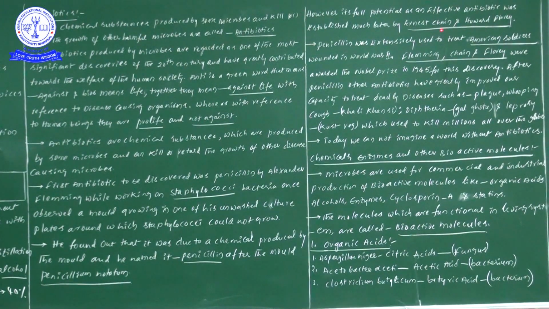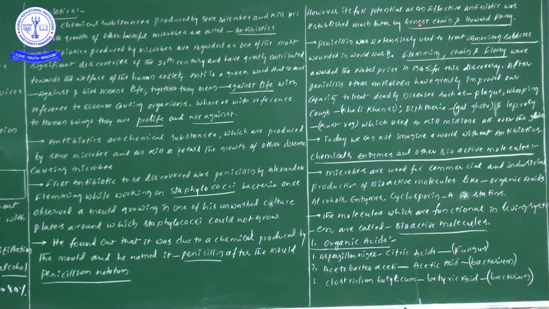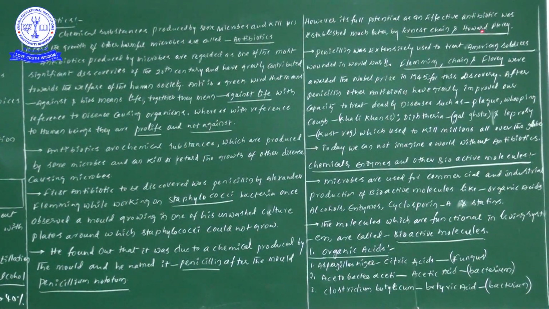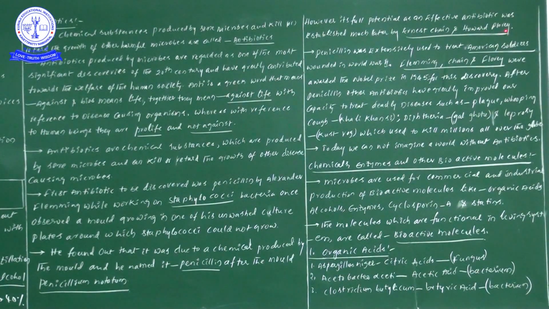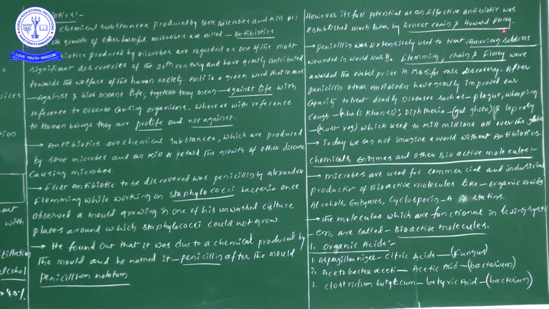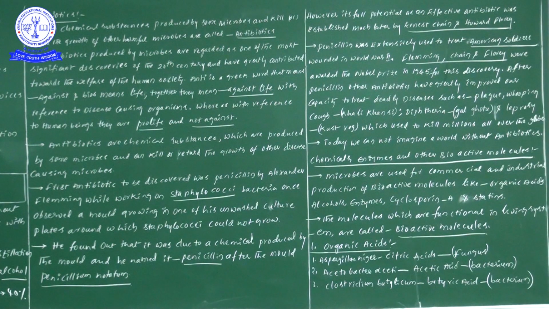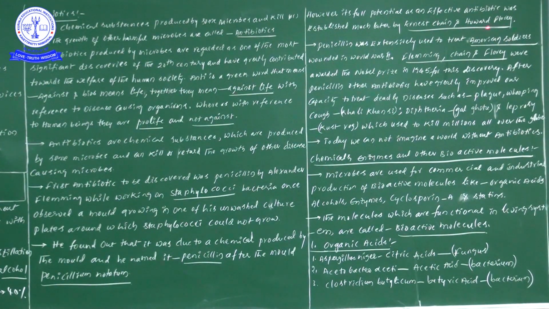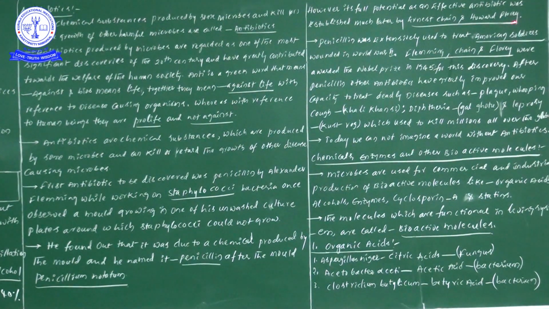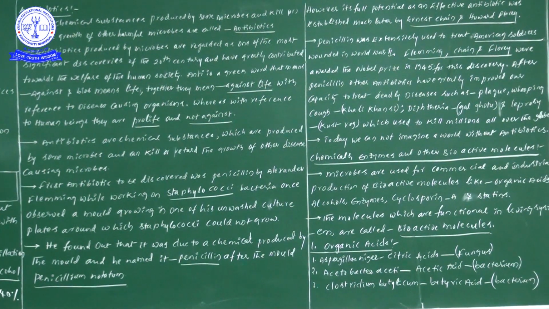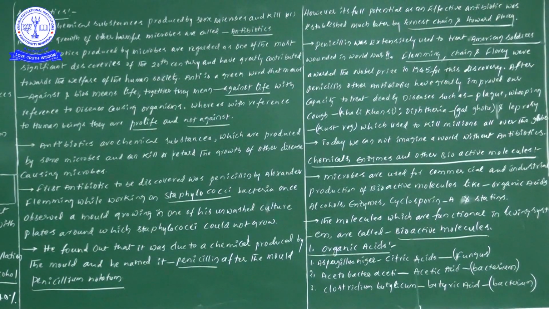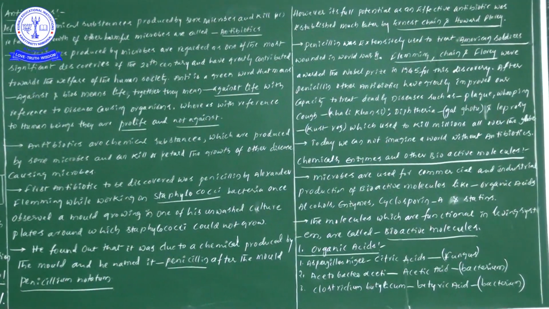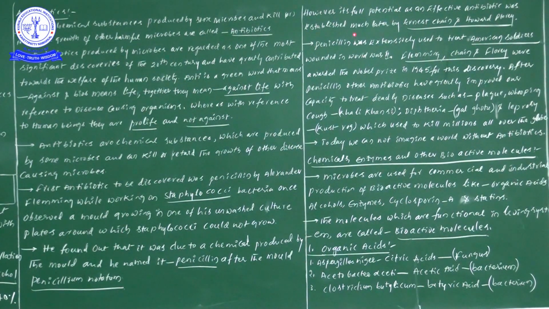Once you see their spellings, I will give you: ERNEST CHAIN and HOWARD FLOREY. It's so lengthy that you may not get it clearly, so through my voice you can get Howard Florey, FLOREY. Ernest Chain and Howard Florey did very potential as well as effective work on antibiotics.